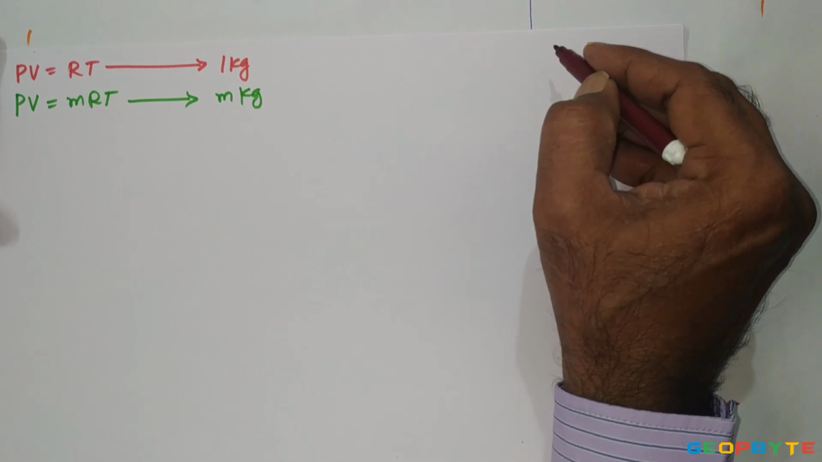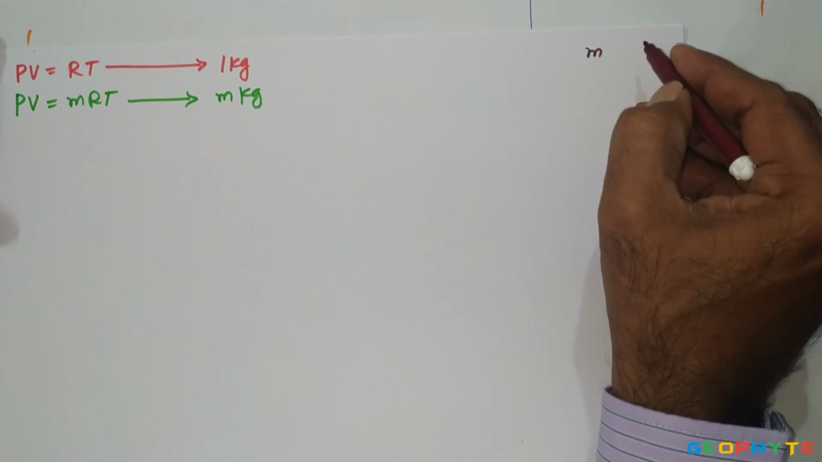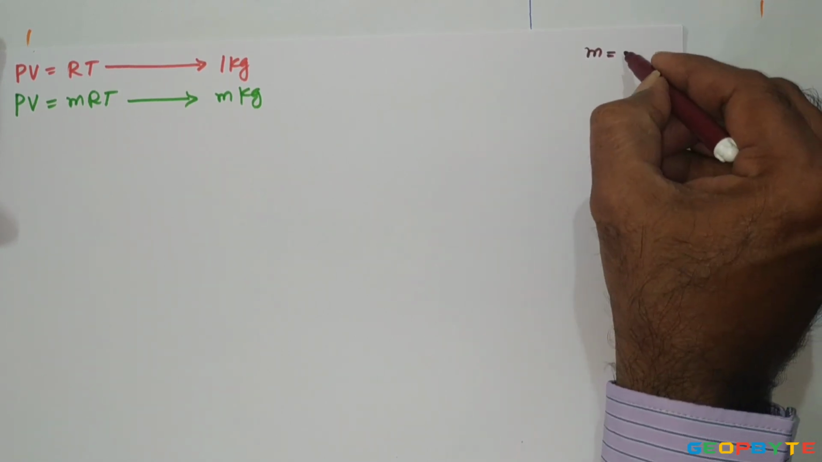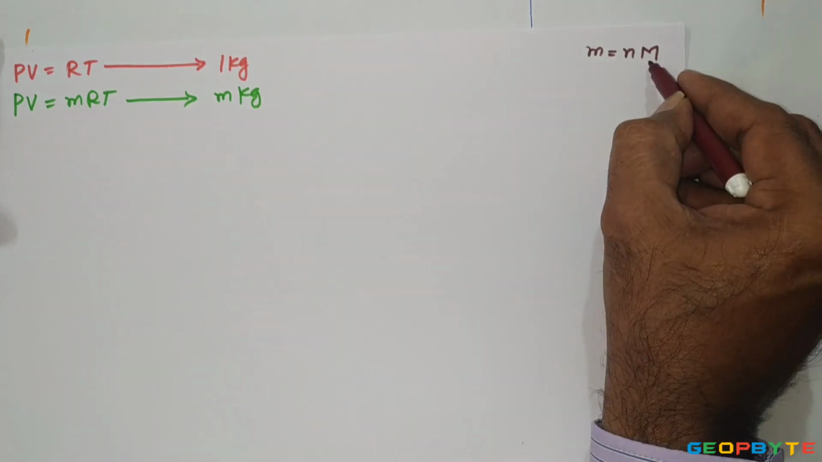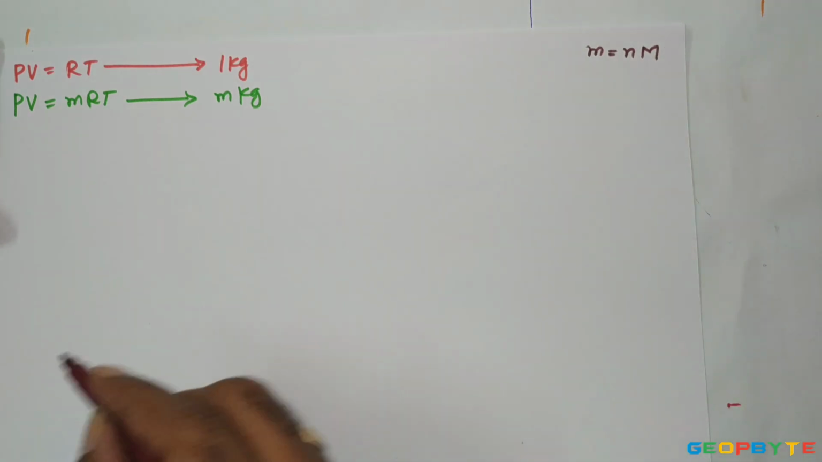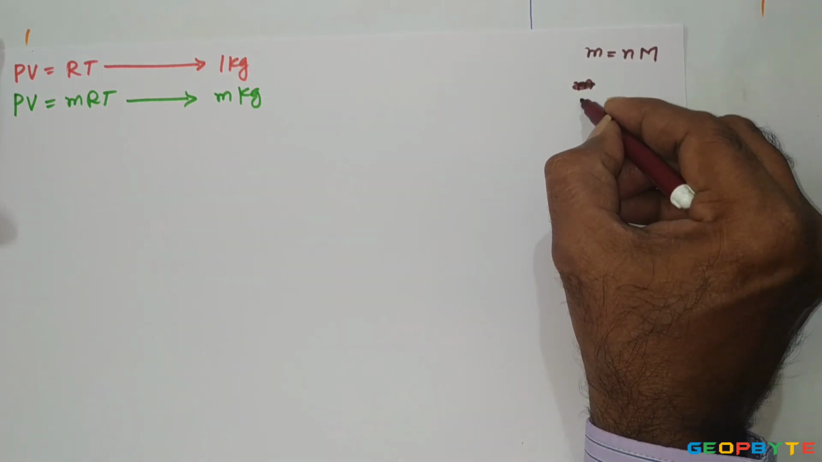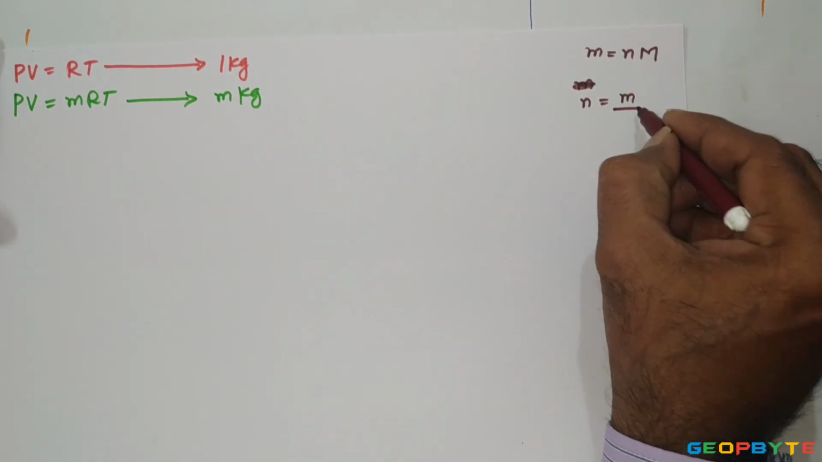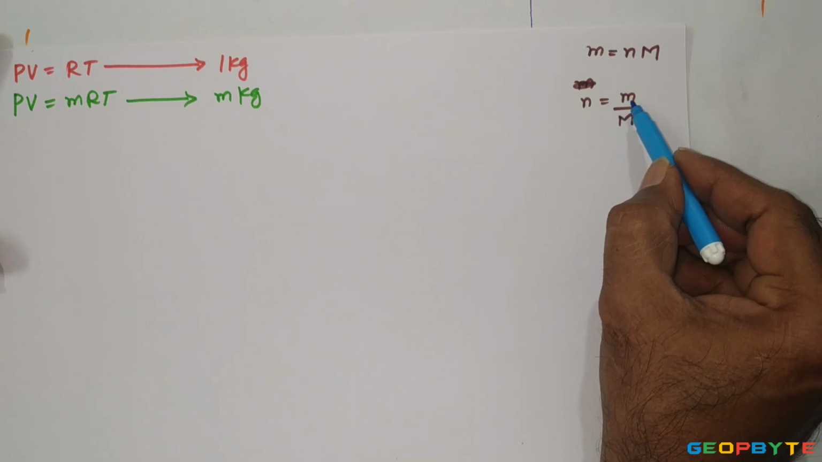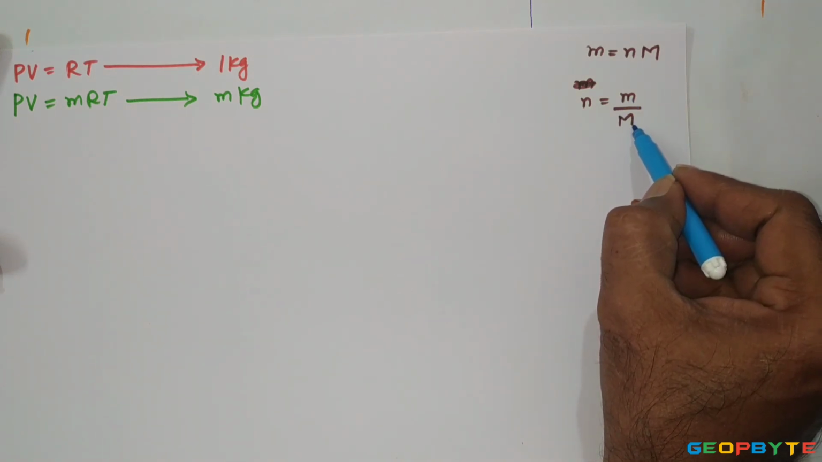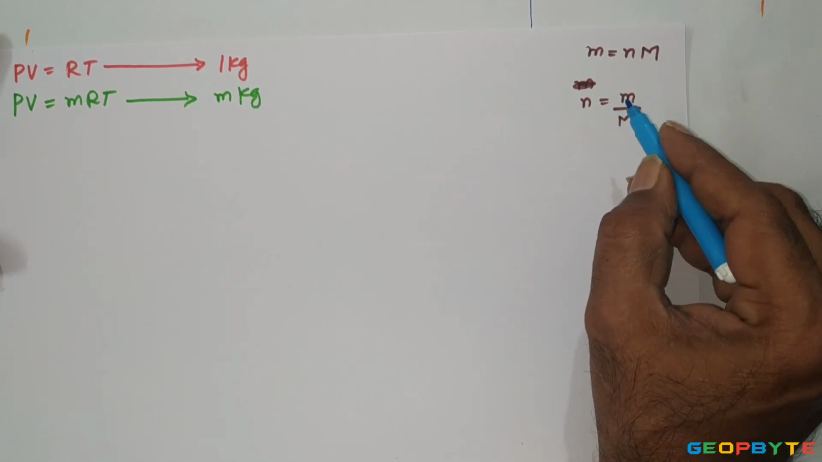Remember, the mass of the gas can be decided like this. Mass of the gas m equals the product of number of moles and molecular weight. From this, number of moles n equals mass of the gas divided by molar mass, that is, the molecular weight of the gas. From this you can define a mole or kilomole.